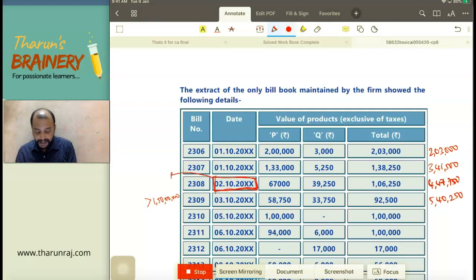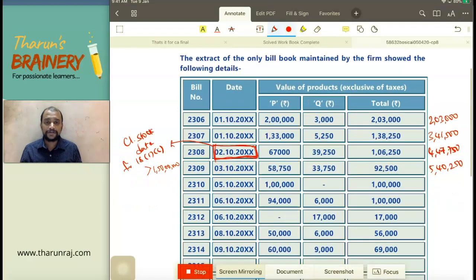So this should be taken as the closing stock date. The closing stock date for 18(1)(c) is 2/10. As on this 2/10, whatever is the closing stock, the GST paid on that can be taken as credit, provided it is purchased within 1 year. Even on capital goods also we can take.